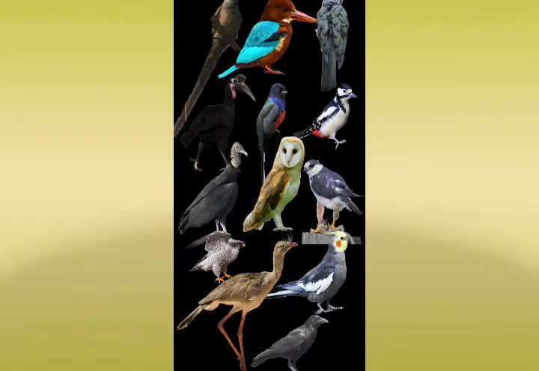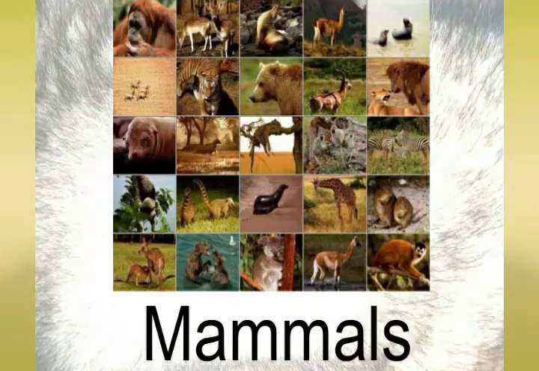Next, body covered with feathers and having wings for flying: the answer will be birds. Next, body covered with hair and their young ones suckle milk from the mother, and the answer will be what? Mammals. Clear? So like this you can prepare the questions.